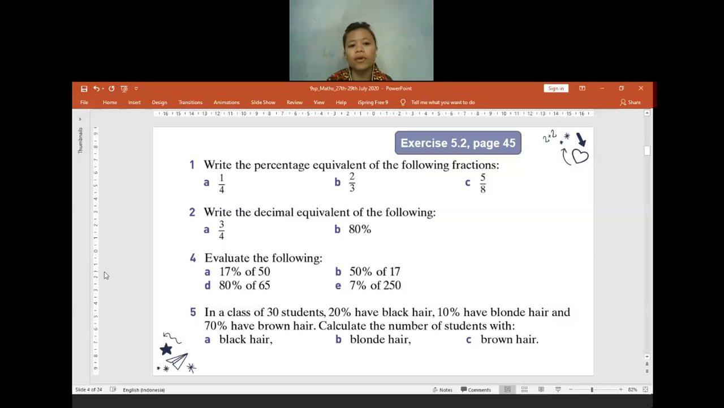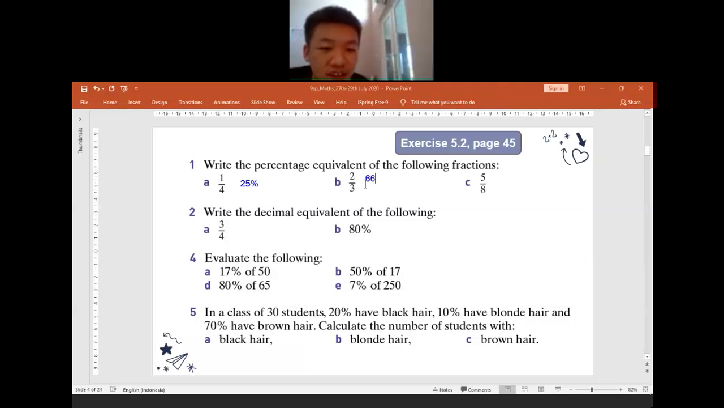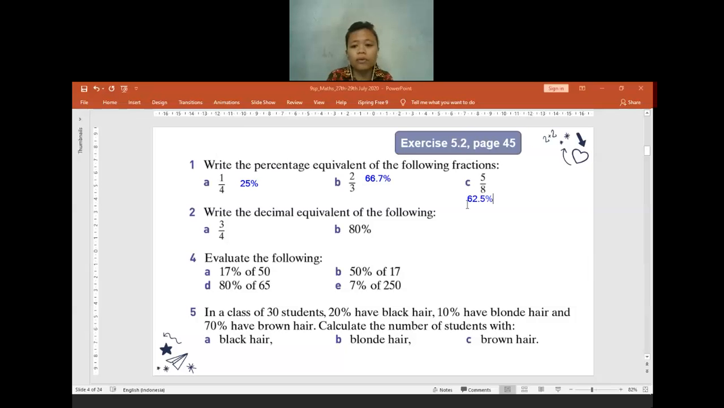Anyone want to help me with question 1A? How many percent is 1 per 4? 25%. Okay, 25%. And 2 out of 3 is 66.7%. Okay, 66.7%. Now what about 5 per 8? 62.5%. Good job. Is there anyone who has confusion? If anyone has confusion, please feel free to ask.